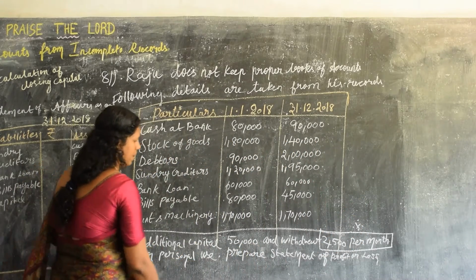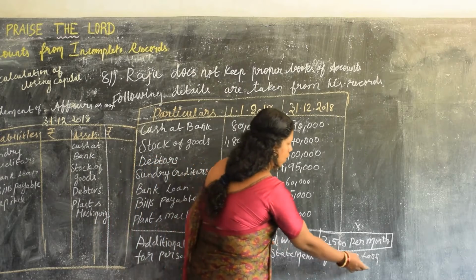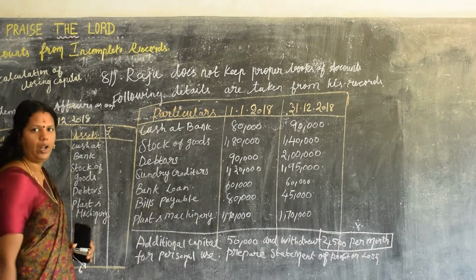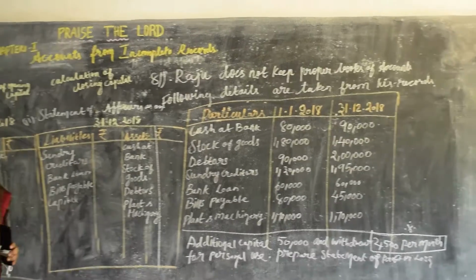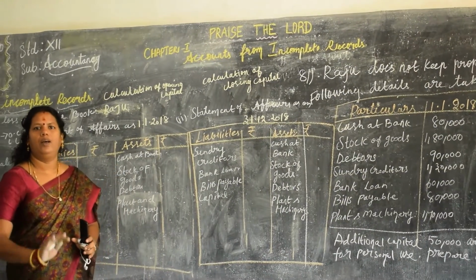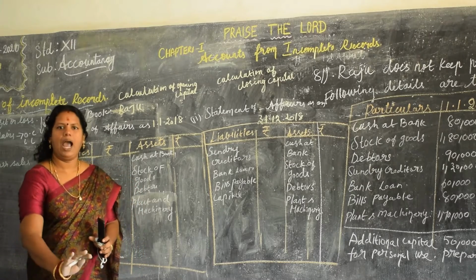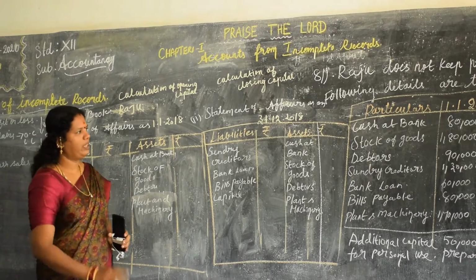For personal use, prepare the statement of profit or loss. Yes. What are you going to find out? Profit or loss. For the profit or loss, what do you need? Opening capital, closing capital, drawings, additional capital. Check whether everything is there.